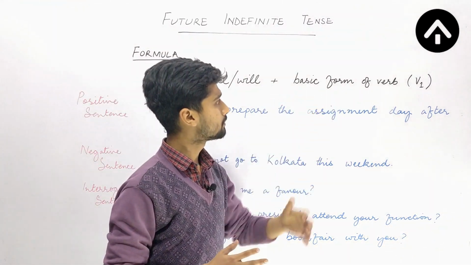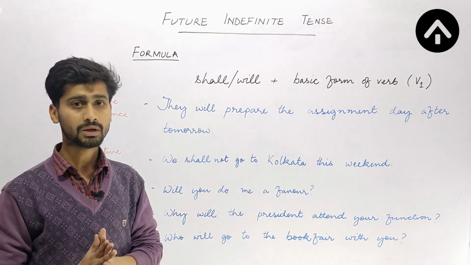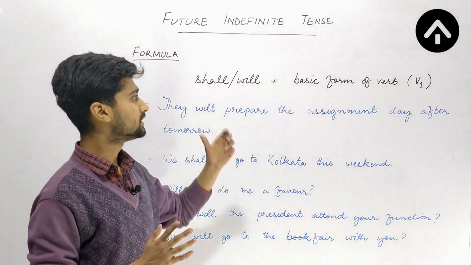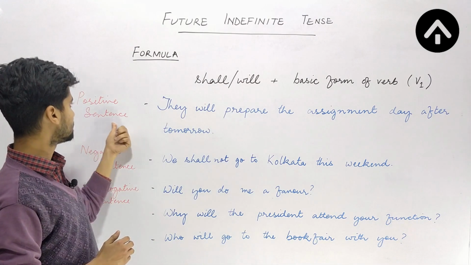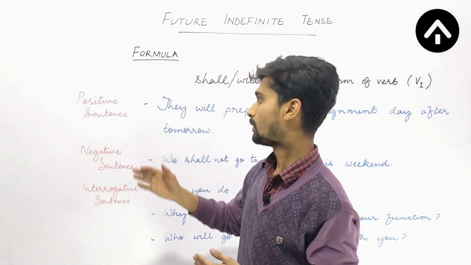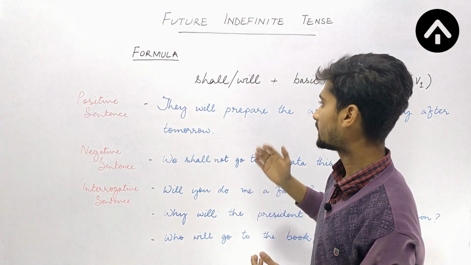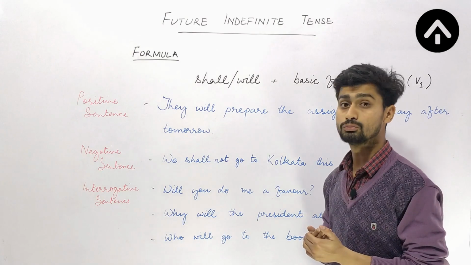Okay, now the basic form of the verb. We will be using the first form of the verb, not any other form of the verb. So this is the basic formula of the future indefinite tense. The first sentence that we have with us is a positive, that is an affirmative, sentence. The sentence says, they will prepare the assignment day after tomorrow.